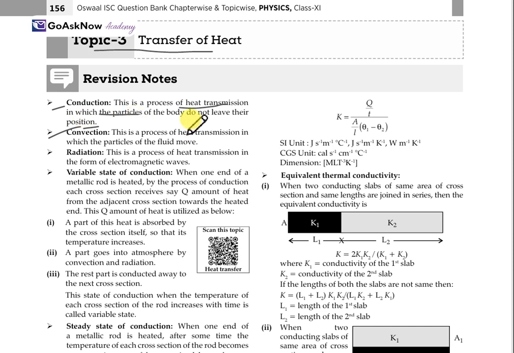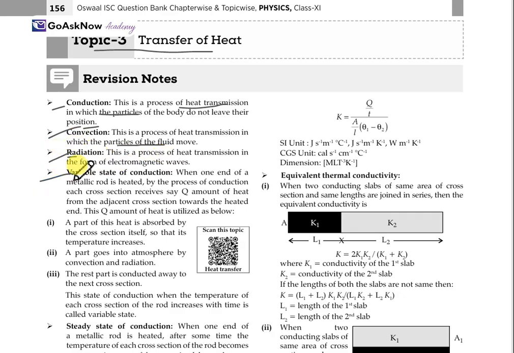Convection. This is the process of heat transmission in which particles of the fluid move. Here the particles are moving, then this particular process is called convection. Radiation. This is the process of heat transmission in the form of electromagnetic waves. This is the process of radiation.